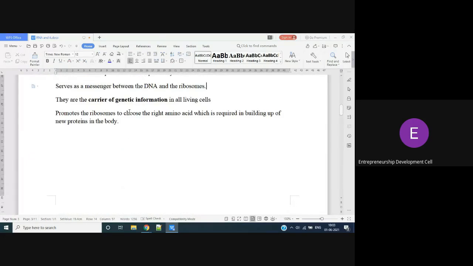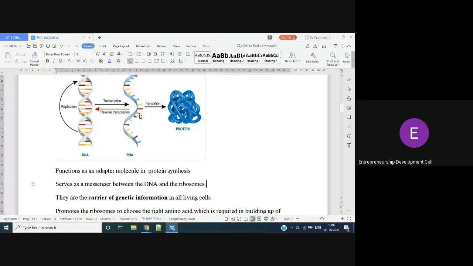It promotes the ribosomes to choose the right amino acid. So for the proteins in the body, if you remember the protein synthesis, this RNA plays a very crucial role. Yes or no? Yes, ma'am. In protein synthesis, mRNA and tRNA play such a crucial role because they are carrying nucleotides, the coding region. That coding region is very important for the protein synthesis.